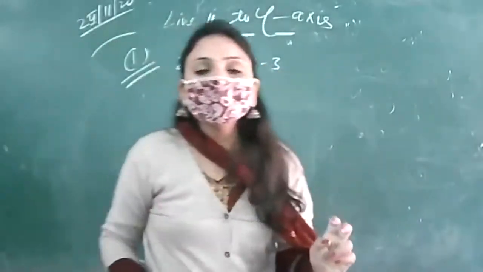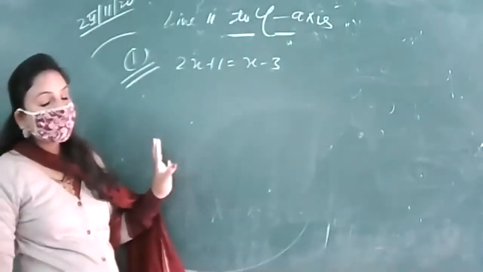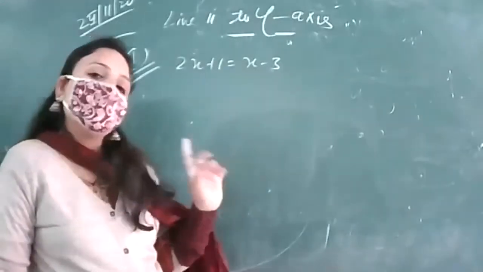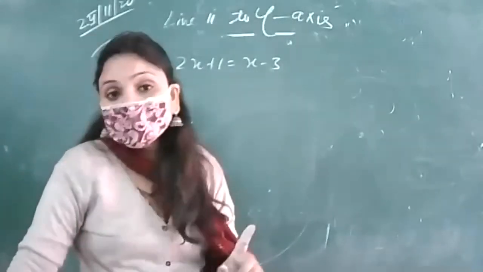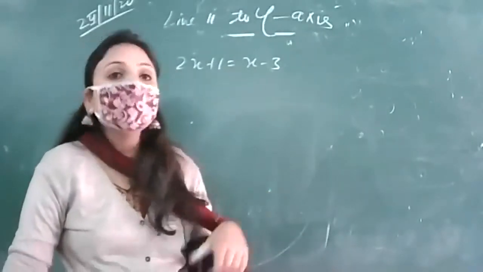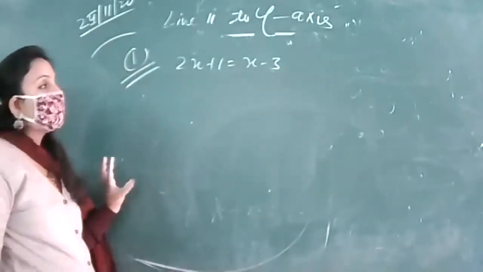This is the question. He says find its geometrical representation. Find the solution. First of all, solve it and find the solution. Then give the geometrical representation of the solution as in one variable and in two variable. So firstly, we have to solve this equation.